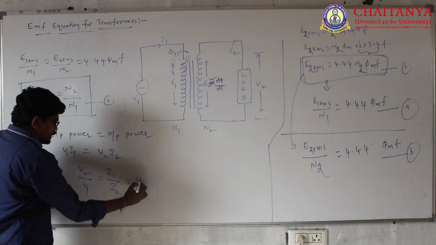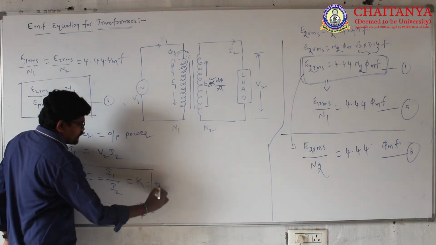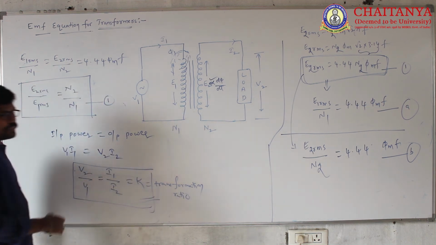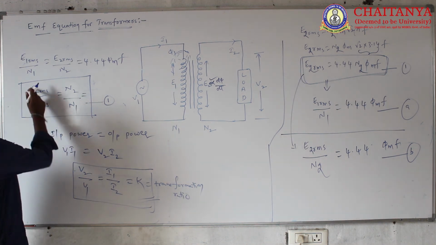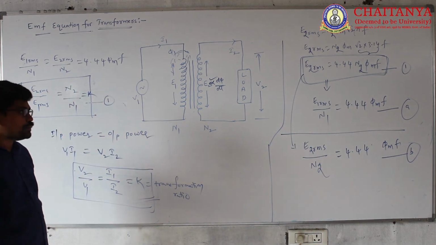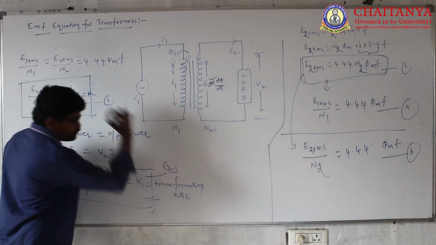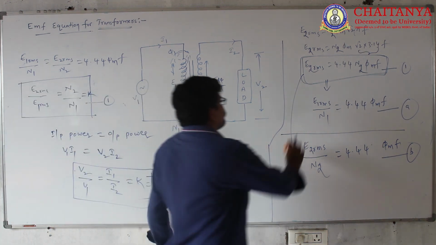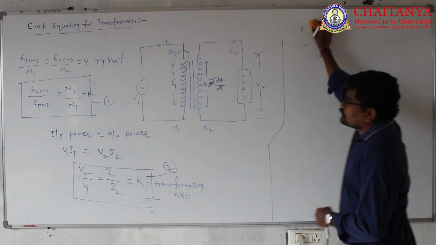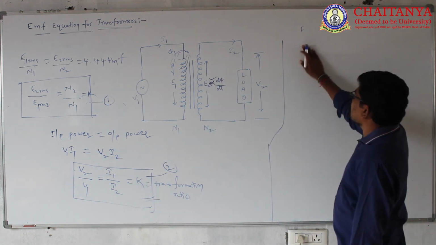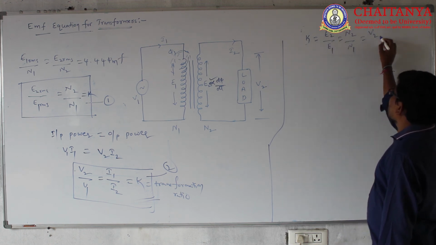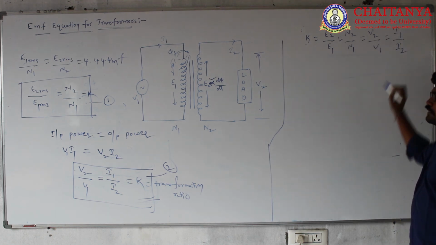This ratio I will call the transformation ratio and represent with K. And this ratio also, E2 by E1 equal to N2 by N1, is called the transformation ratio and represented with K. From equations 1 and 2, it is clear that the transformation ratio K equals E2 by E1 equals N2 by N1 equals V2 by V1 equals I1 by I2.